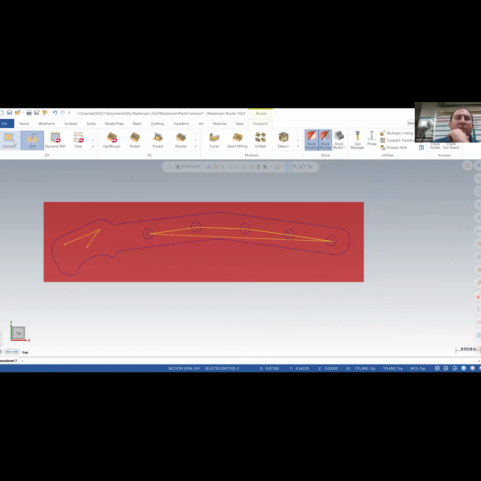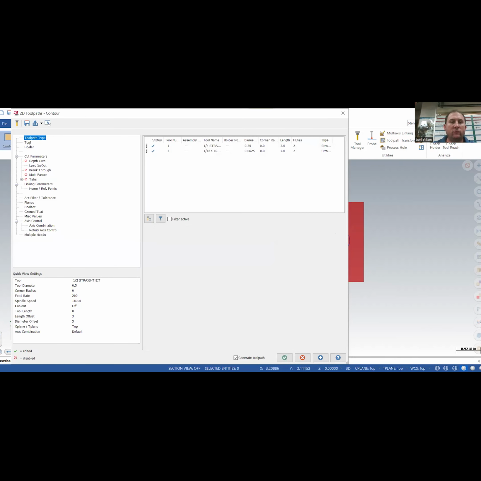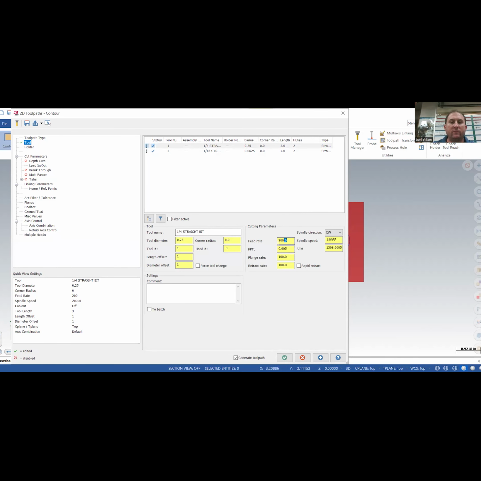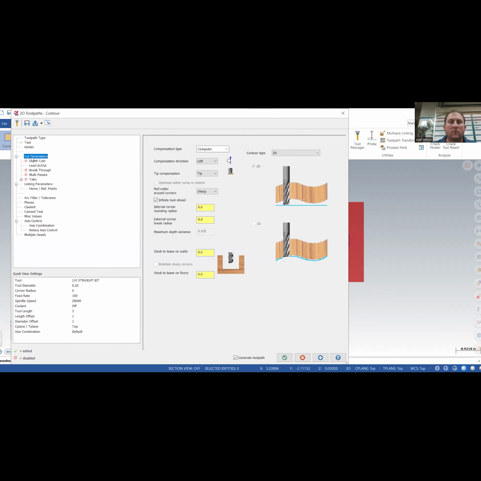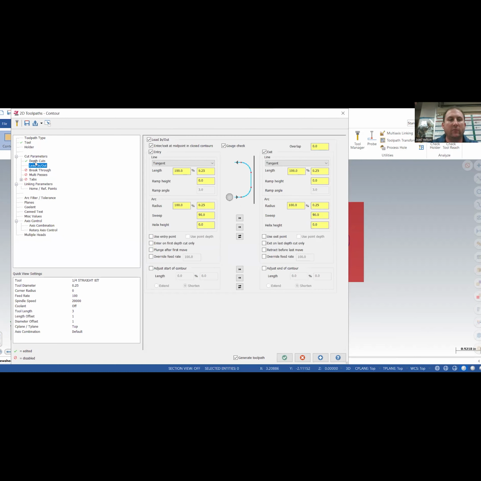Go back to toolpath. I'm going to do a contour. We'll do chain. We'll click where we want it to start. Going this way, so I want it to cut above it. If I'm looking that way, it would be on the left. On my tool, I'll go back to this 1/4 inch bit. It's already on left, that's good. By the way, if your arrow was facing the other way, you would just make it cut on the right. So you don't have to worry if you weren't able to do that.